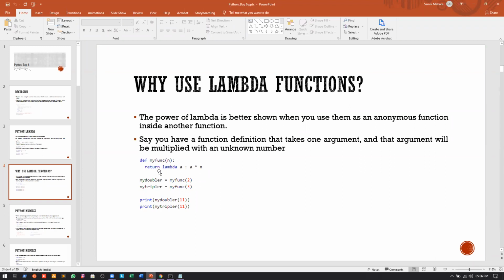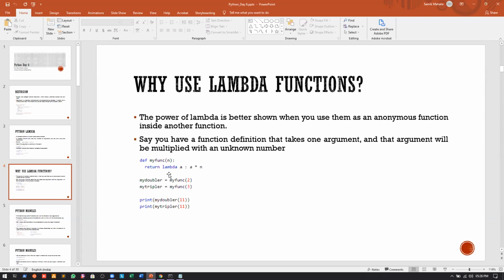Now let us say that whatever number we pass into this function, we will multiply it either by 2 or by 3. If you go inside the function, what we have written is return. What will the function return? It will return a lambda function, and the argument is a. Whatever value is given to a, I will multiply that value of a with either 2 or 3. This is the problem statement that we have.